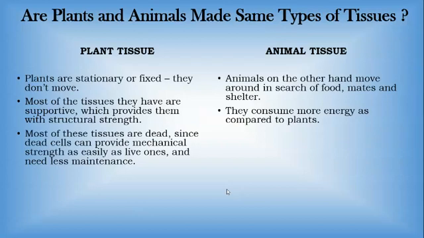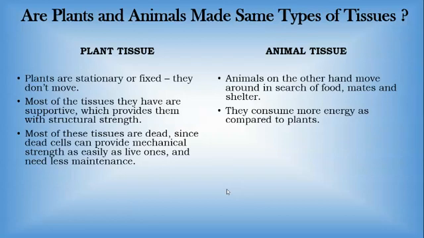Most of these plant tissues are dead, since dead cells can provide mechanical strength as easily as live ones and need less maintenance. So in plants, we find dead tissue. What is the function of these dead ones?